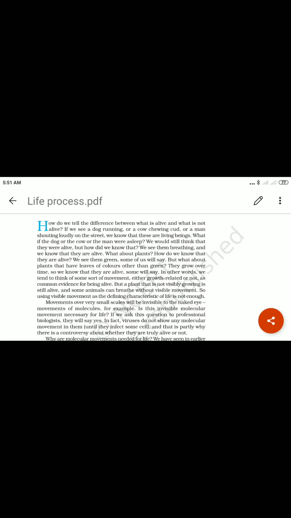In fifth standard, we studied one activity or experiment. We take two plants. Okay, one is put outside and the other is put inside the room.